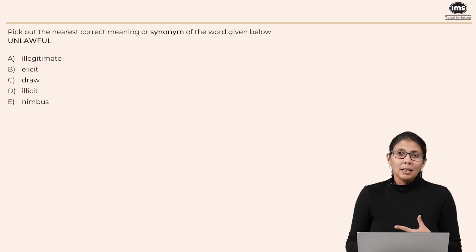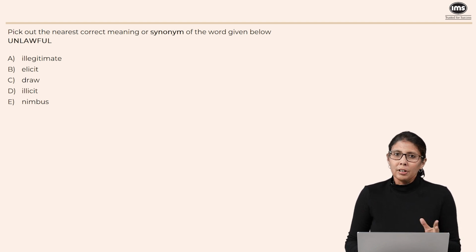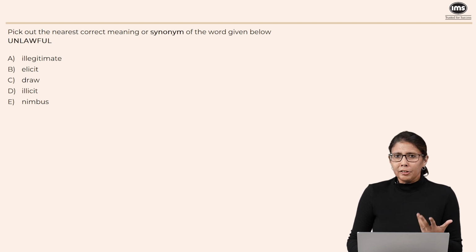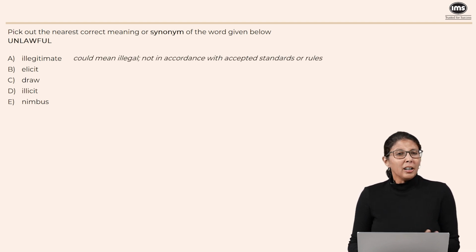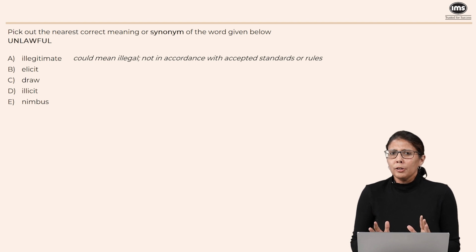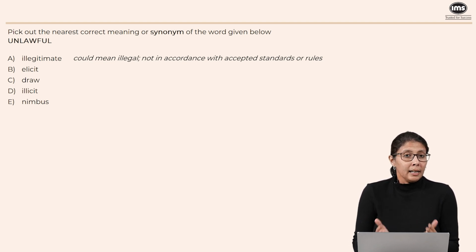When we say that something is illegitimate, for example, illegitimate business, it kind of means that it is not authorized by law or it does not really follow everything that laws require it to do. But illegitimate could also have a more generic meaning. It could mean not in accordance with accepted standards or rules. So we may not be breaking the law necessarily. We may not just adhere to certain ethical or social norms. That could also be illegitimate.